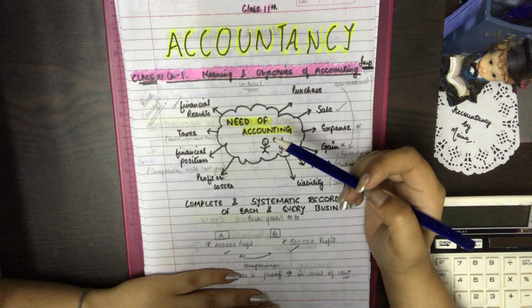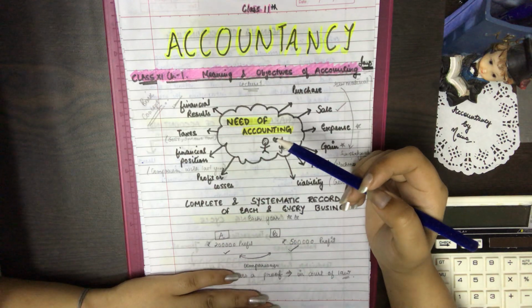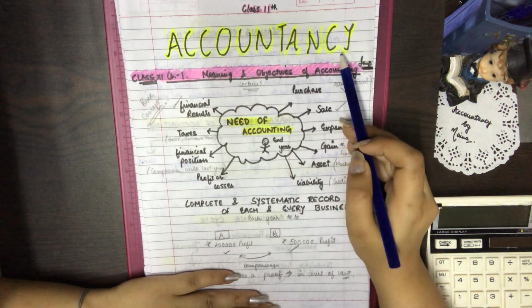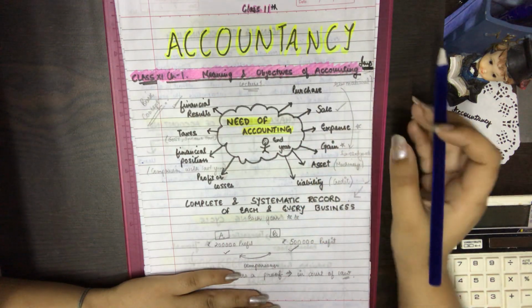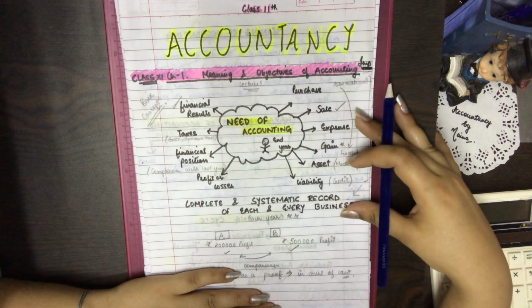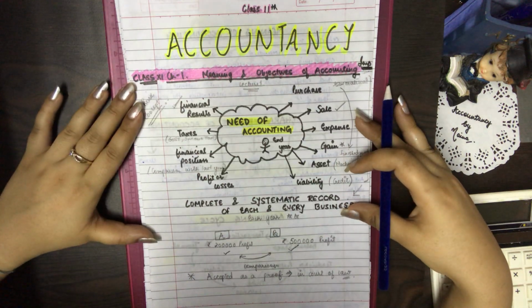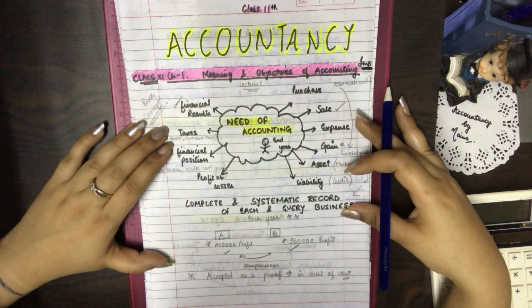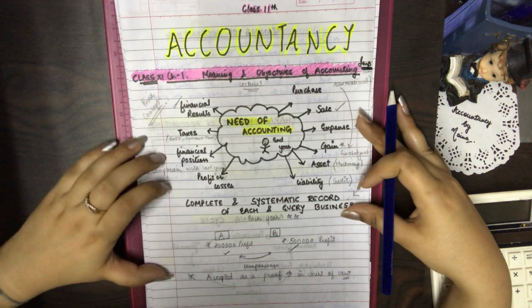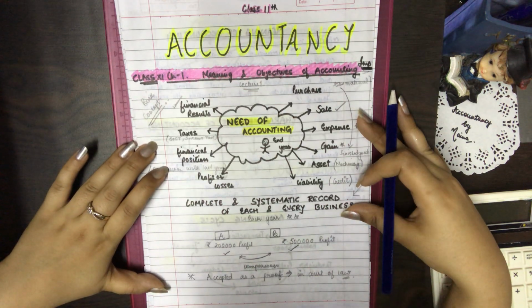Good morning, students. Today our topic is a quick summary of the first chapter of Accountancy Class 11, that is the meaning and objective of accounting. This is the very basic chapter, and the whole accounting world, the whole accounts of Class 11, 12 and the further classes of commerce depends upon this chapter because this chapter is the basic chapter of accountancy and commerce. So let's start our quick revision.